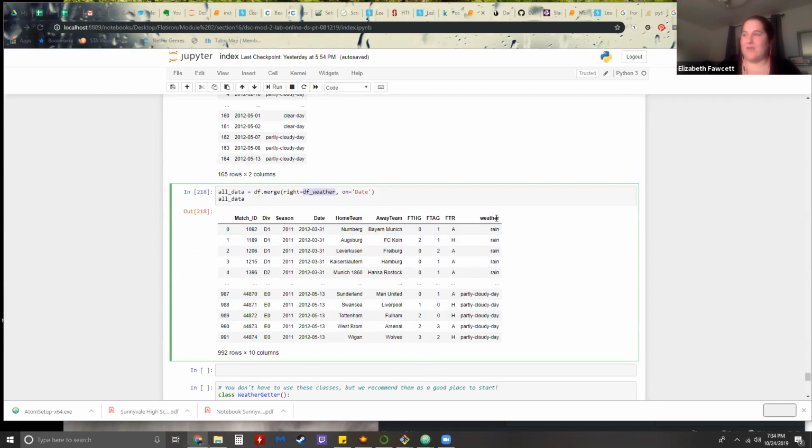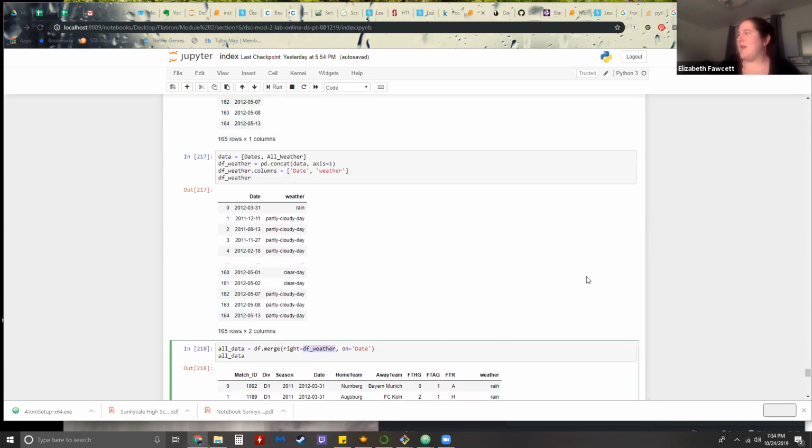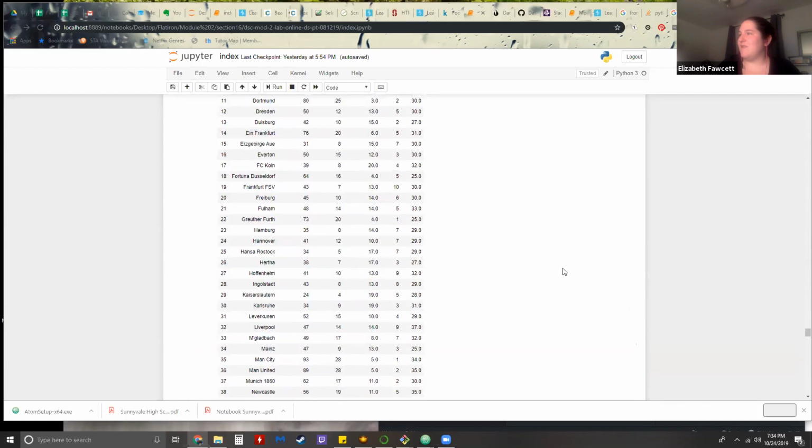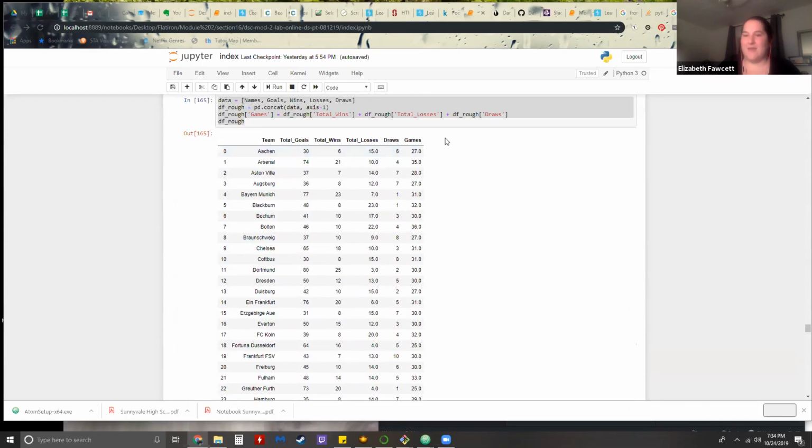And my plan is to move all of my API stuff up to the very beginning and run through all the SQL stuff after it, so that my fancy finished data frame that I started with now has an extra column called weather right with it for me to move forward.